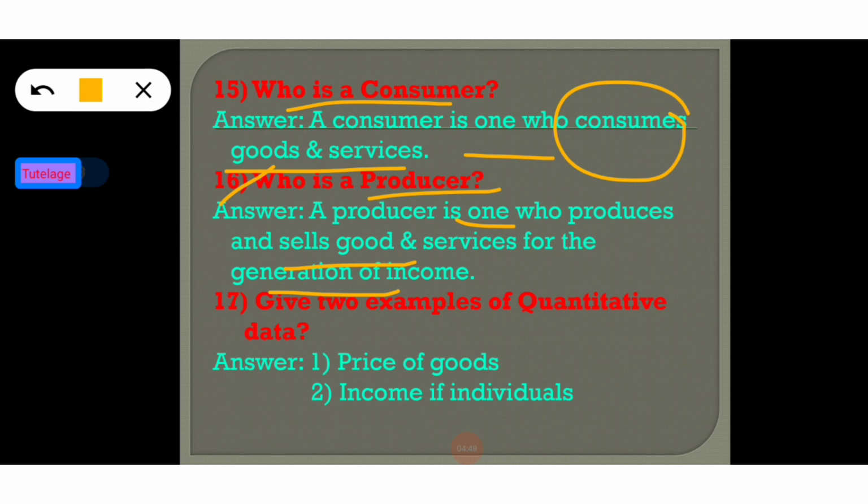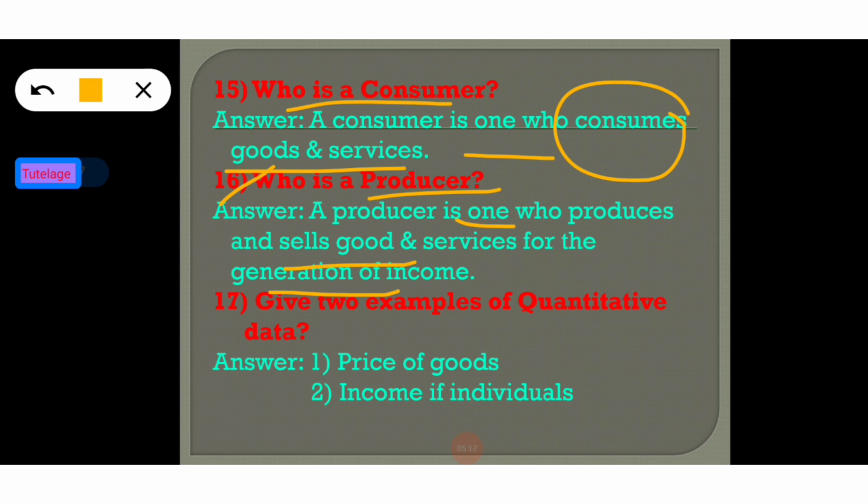So a consumer is one who consumes goods and services; buyer is another name for the consumer. And what is a producer? A producer is one who produces and sells goods and services for income generation to the consumers or buyers.